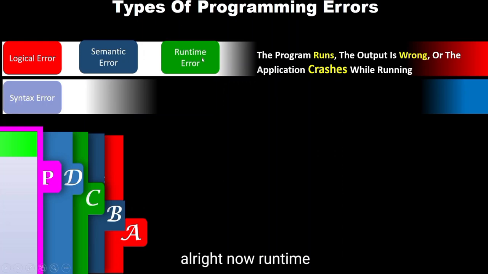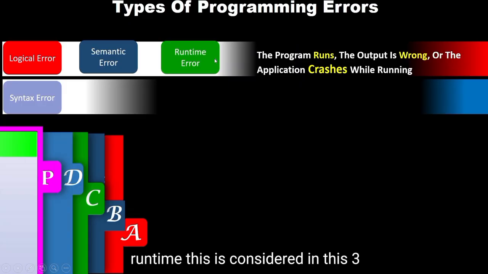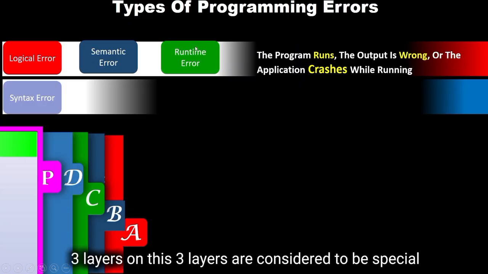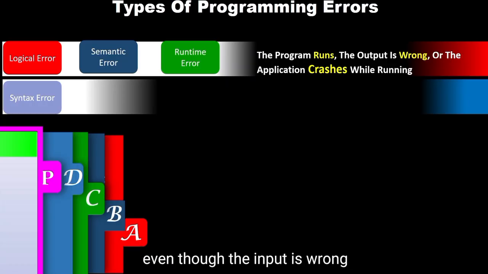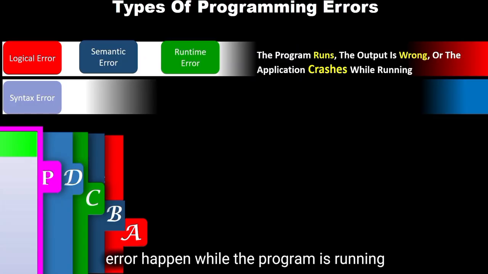Now, runtime. These three are considered special. It also allows the program to run even though the input is wrong, but it crashes while running. In short, runtime errors happen while the program is running.